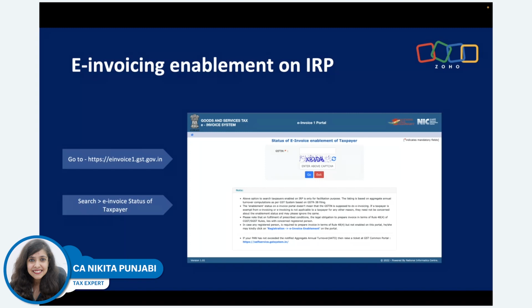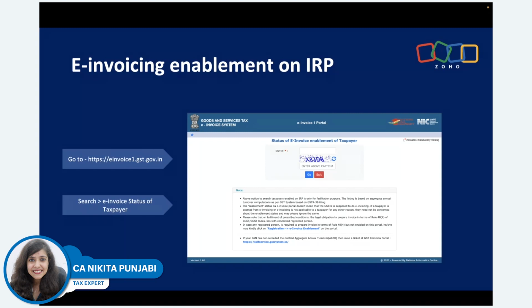But on the other hand, if you're checking and you find out that it's applicable, and until today you were thinking it may not apply because of the turnover limits, I would suggest you go back and check your turnover. It is likely that maybe it actually applies to you. So don't take this as a rule of thumb, but use this as a facility to check